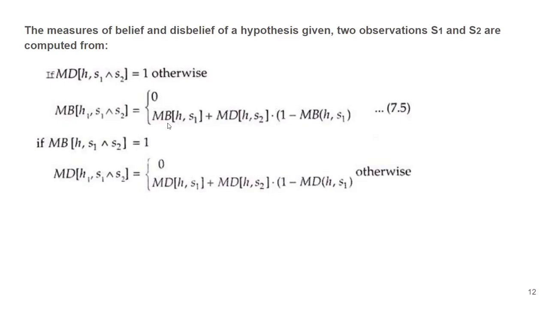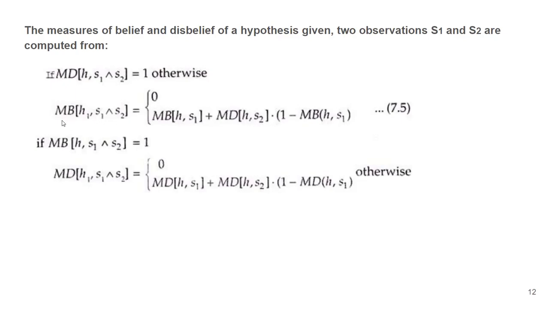Otherwise, what will happen if it is not so? Then the measure of belief in hypothesis H, when two observations are present, is calculated as the measure of belief in H when S1 is present plus the measure of belief, consider this B, not D, in H when S2 is present, multiplied with, see, whenever we had a main chart, whatever was common we had to subtract, right? So here the common portion is covered twice. As S1, S2 both observations are available, we have to subtract: 1 minus measure of belief in hypothesis H, S1.